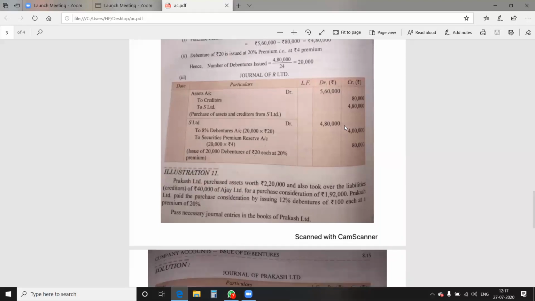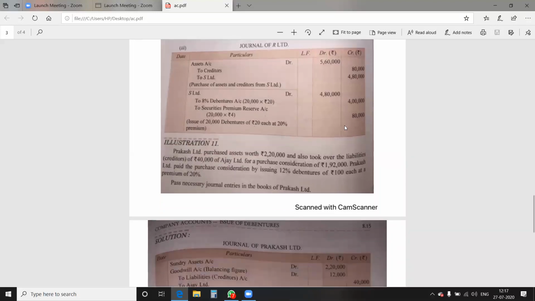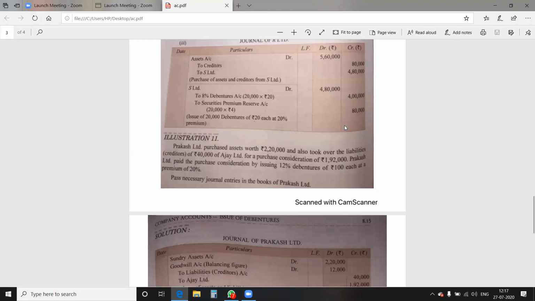In the next question, again, there is a little bit more difference. See, Prakash Limited purchased assets worth rupees 2,20,000. Please underline 2,20,000, took over liabilities 40,000 of Ajay Limited for purchase consideration of 1,92,000. I'm repeating my point once again. Please look at this point very carefully.